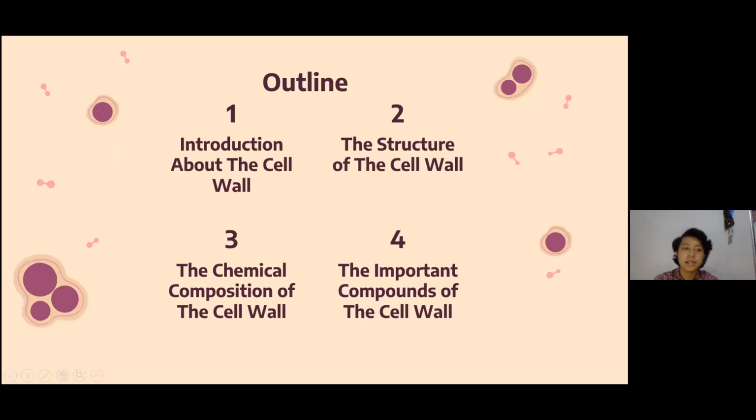The outline is first, introduction about the cell wall; second, the structure of the cell wall; third, the chemical composition of the cell wall; and the last is the important compounds of the cell wall.